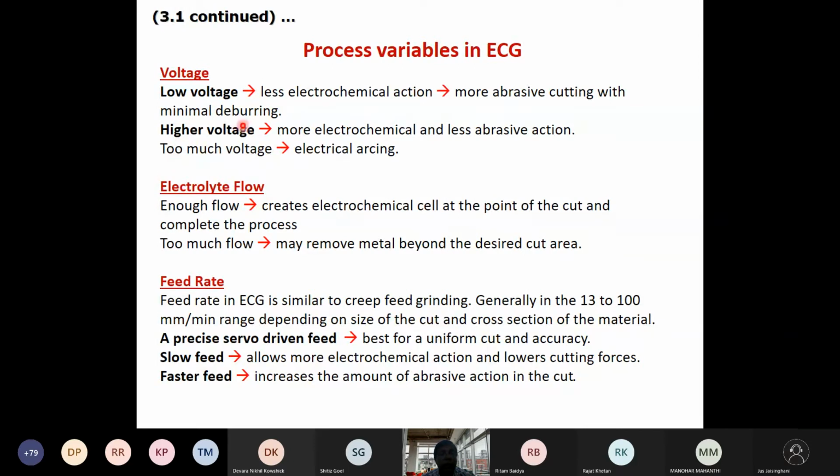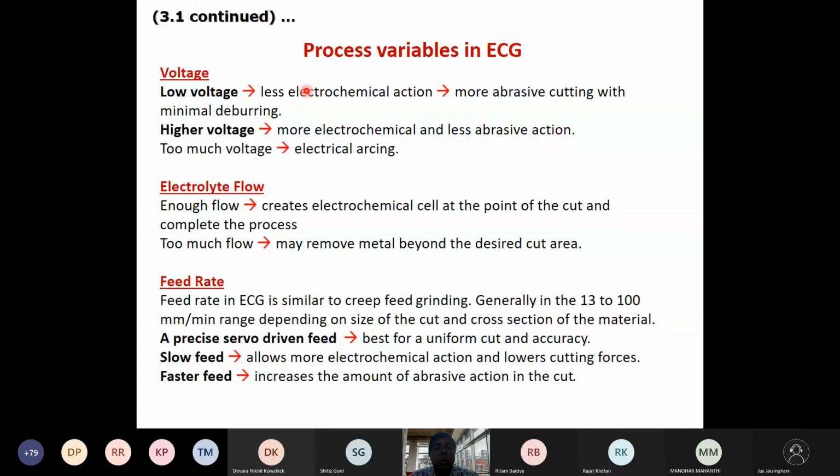And if you go to high voltage, we can have more electrochemical action and less abrasion, but again there should be a limit, because if we go for too high a voltage, say the typical working voltage is around 20-30 volt, but somebody is going for 100 volt or 150 volt, since the gap is very small, we'll create conditions for electrochemical discharge.